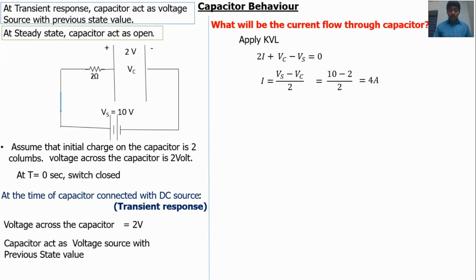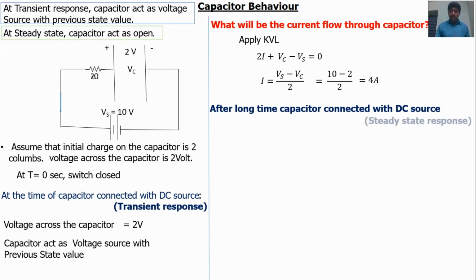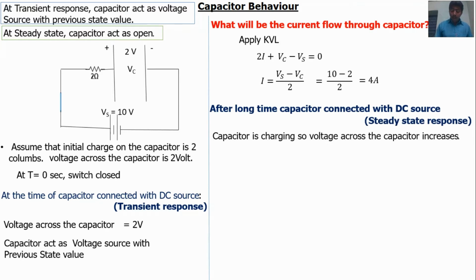After the capacitor has been connected with the DC source for a long time, what will happen? Let's take mobile charging. The mobile charger is connected to the source for a long time. The battery will be charging continuously. When will the charging stop? When the battery charges, the voltage across the battery increases.